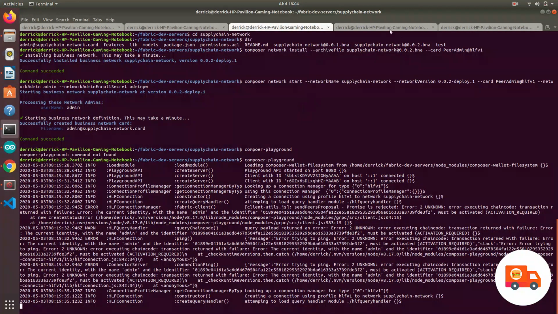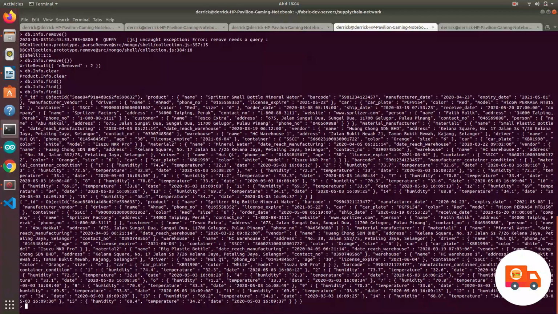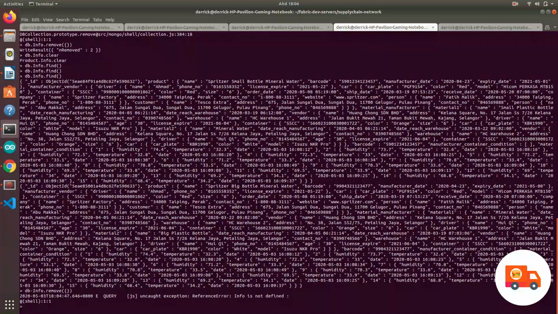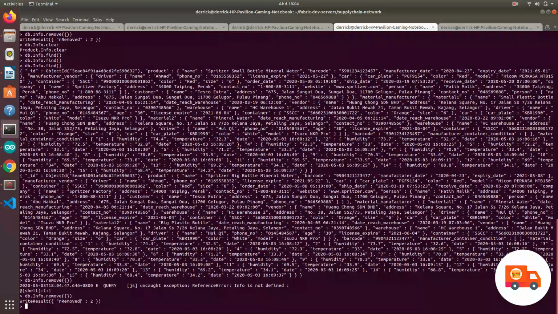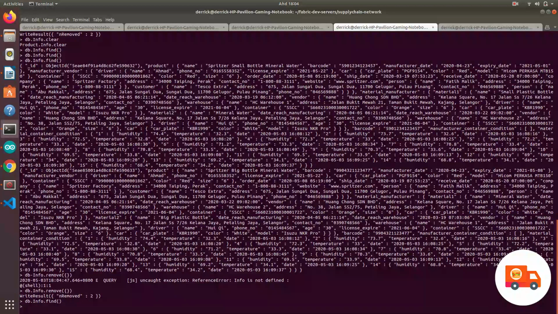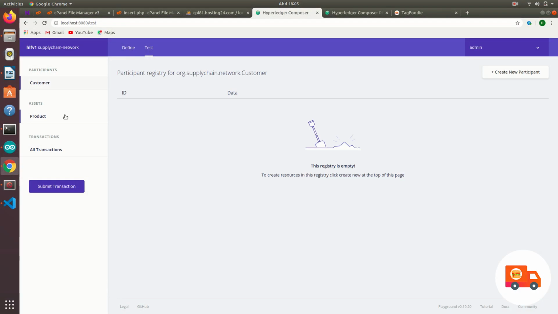So right now I'll be deleting all the MongoDB data. So db.info.remove. Basically we know we want to remove all, so we don't need to put any query inside it. So we just put db.info.remove, just leave it blank, then you remove. Then we put find, and it's totally empty. So right now we check, and the Hyperledger Composer is actually blank.